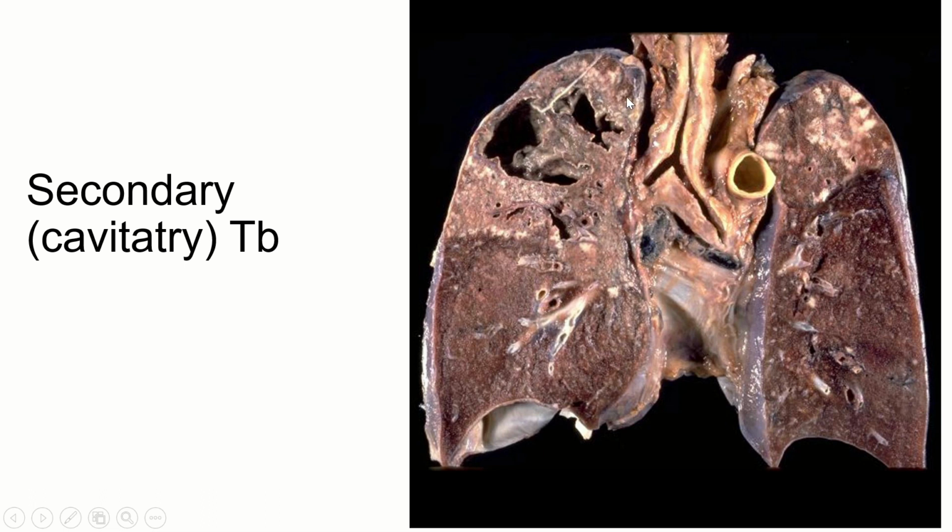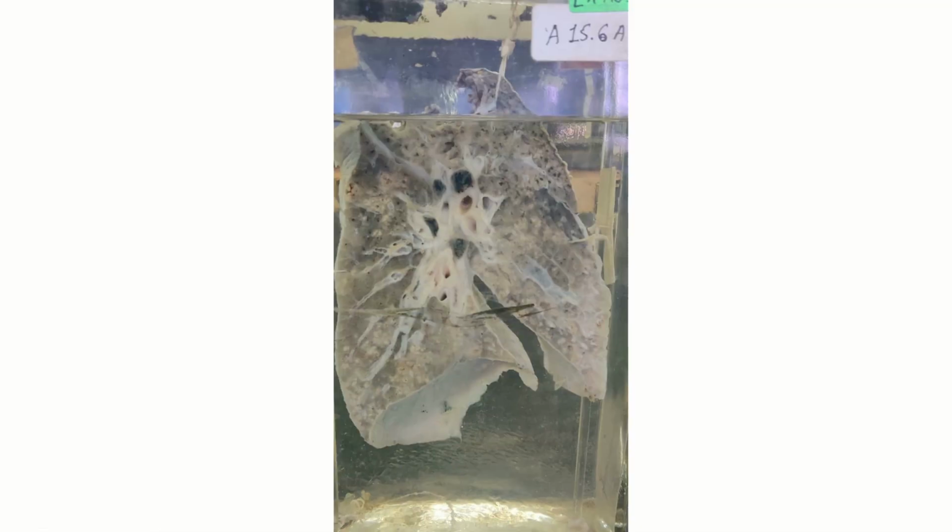Again, a picture I have taken from the net only. You can see these two cavities in the apical portion of the lung. So this is your secondary or cavitatory tuberculosis. The specimen which we have in our museum, this actually is the cavitatory lesion. How are you going to describe the specimen? This is a mounted specimen of lung, the cut surface of which shows a cavitatory lesion near the apical region. Most likely appears to be a secondary tuberculosis.